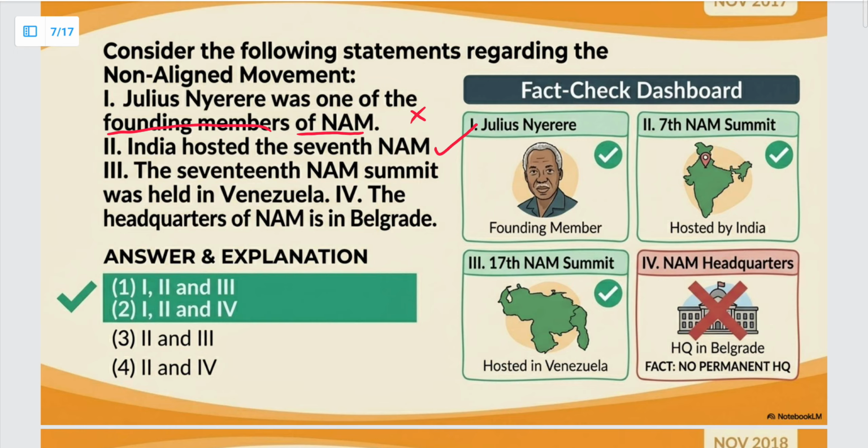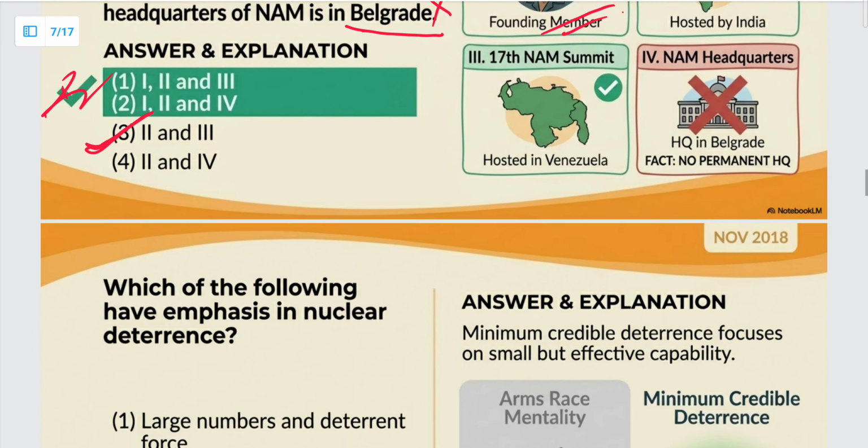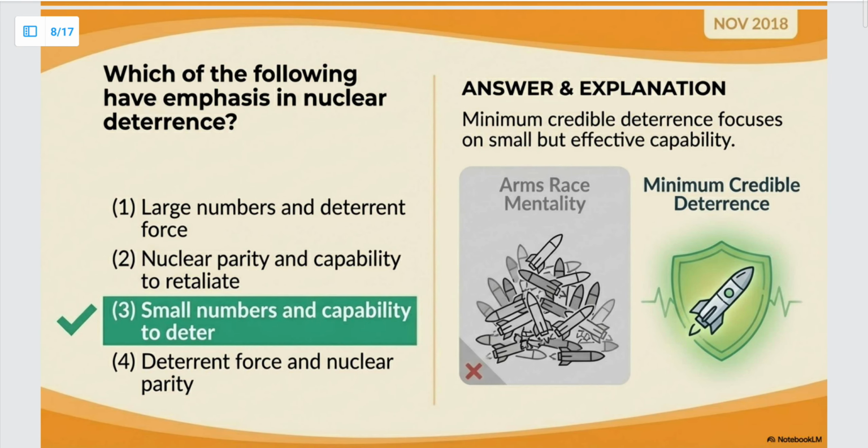ठीक है? Then the 17th NAM summit was hosted in Venezuela. This is also a correct statement. Next, the headquarters of NAM is in Belgrade. So this is wrong because there are no permanent headquarters of NAM. So according to me, the correct answer should be, देखिए ये गलत है. He was not a founding member. Second and third only होना चाहिए. The third option should be correct. यहाँ पे कुछ misprint है. ठीक है. So next question. November 2018 का है. Which of the following have emphasis in nuclear deterrence?